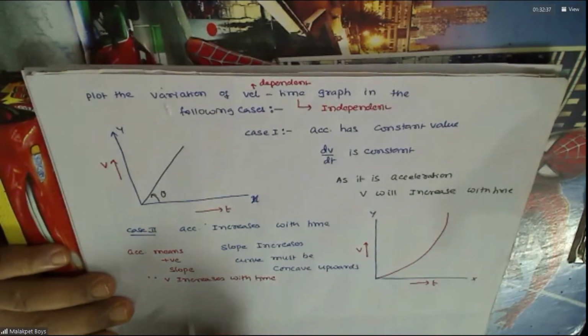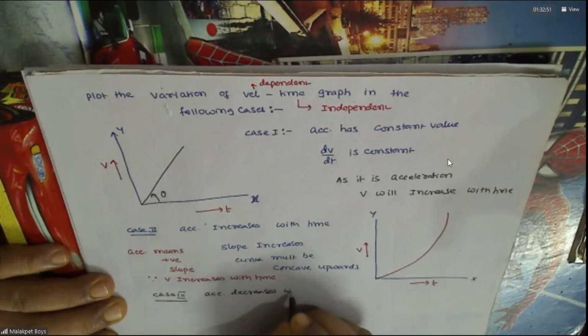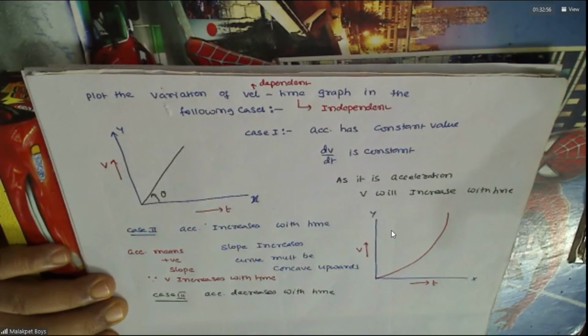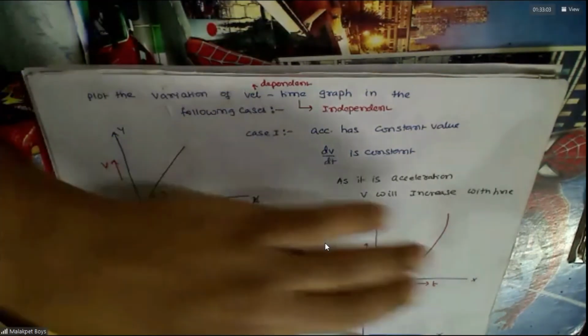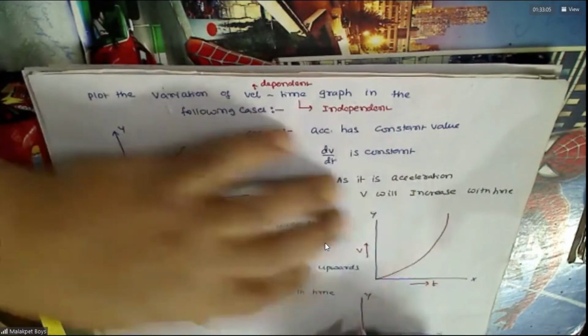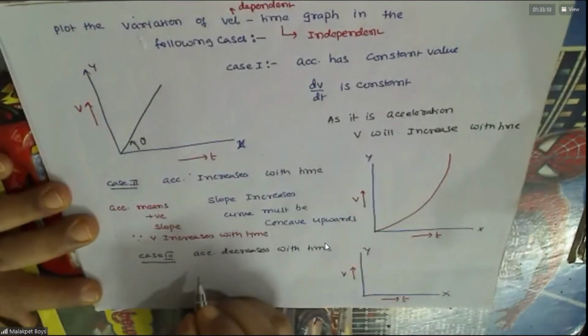The next one is acceleration decreases with time. Case 3. How does the graph appear? Acceleration decreases with time. This is t, this is v. Acceleration means slope, no?